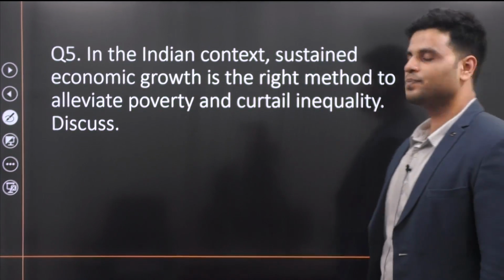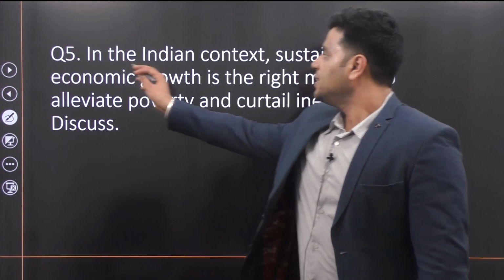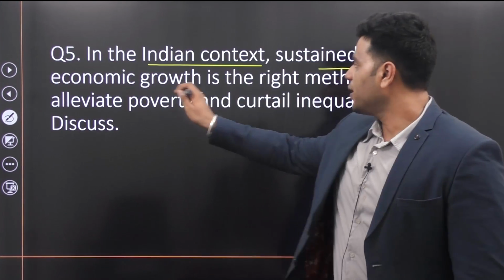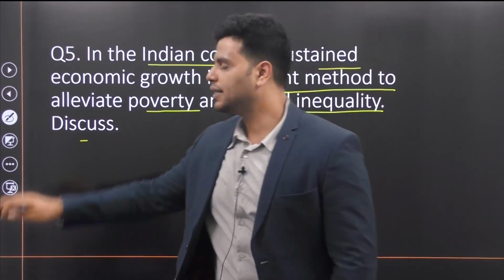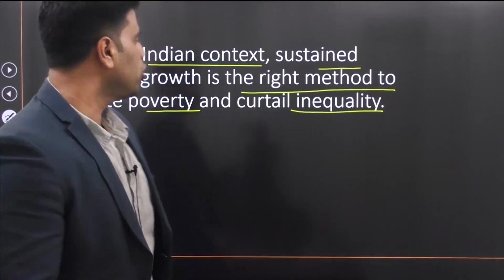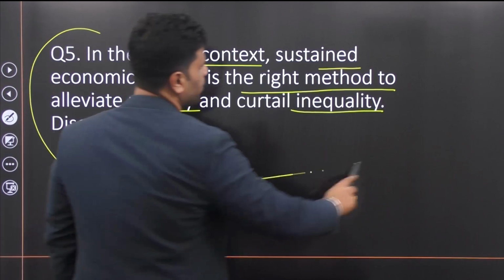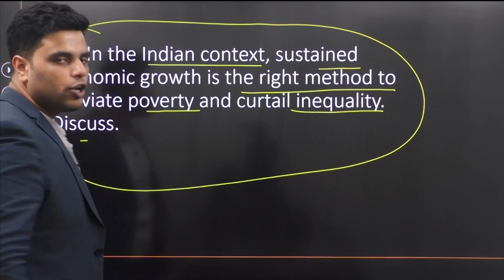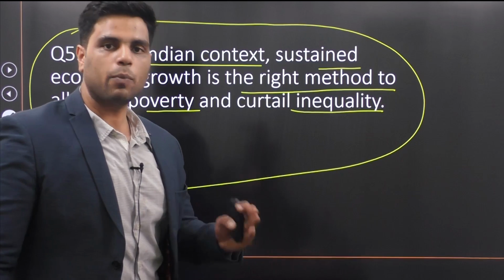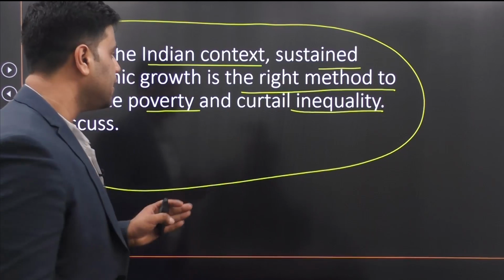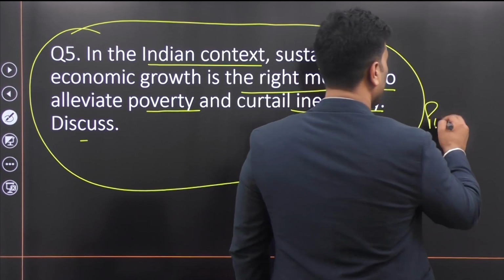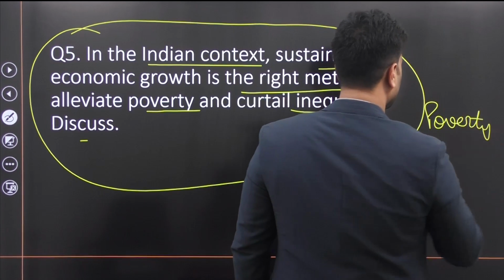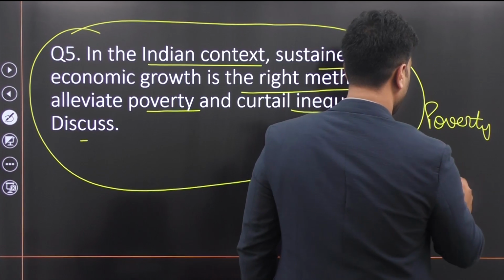All right. Now let's come back to the last question. In the Indian context, sustained economic growth is the right method to alleviate poverty and curtail inequality. Discuss. Well, this question is also from the Economic Survey, because the Economic Survey actually came up with a chapter in volume 1 in which they said that India should focus on poverty rather than inequality.